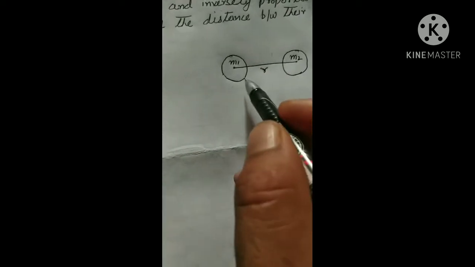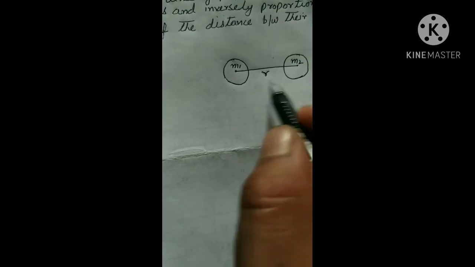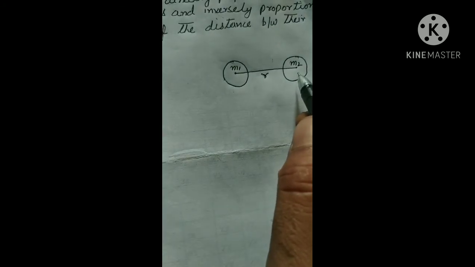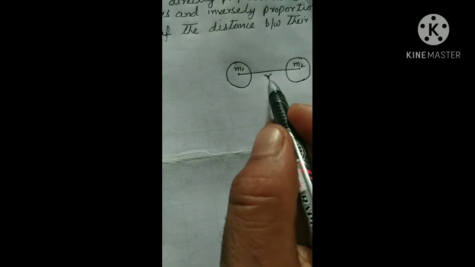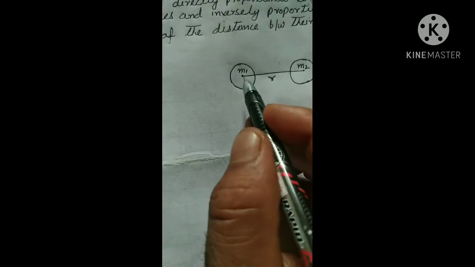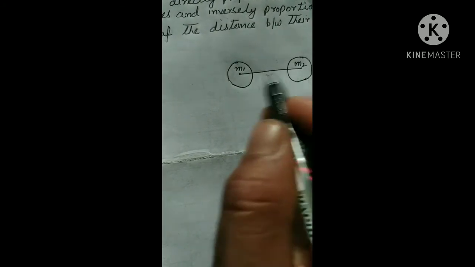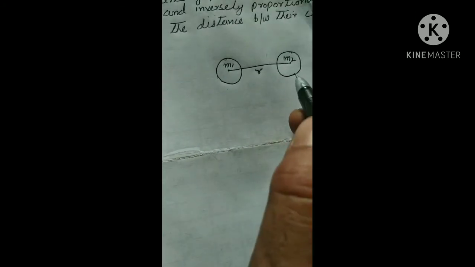So let me illustrate it further. For that, consider two bodies having masses m1 and m2. Let the bodies be separated by a distance r. In other words, the distance between the centers of the two bodies is r, and m1 is the mass of the first body and m2 is the mass of the second body.